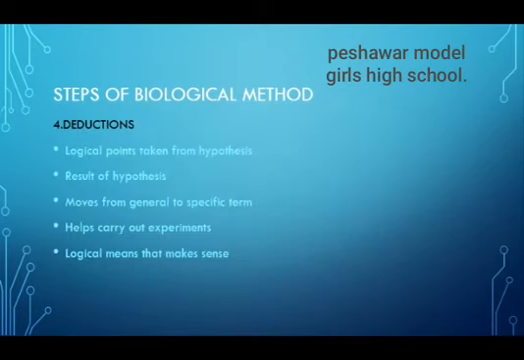Next comes deductions. These are the logical points which are derived from hypothesis. Means it is the conclusion of hypothesis. Logical means that makes sense. In deductions, biologists take general term from hypothesis and apply it specifically to other things. It makes easier for biologists to perform experiments. A deduction is an if and then statement.